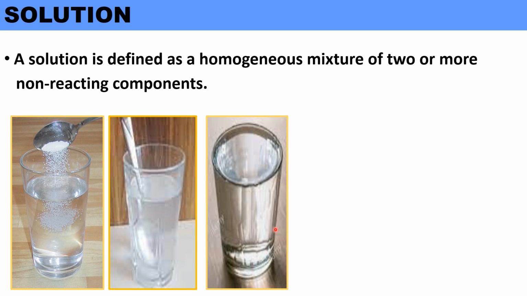You can see this is a homogeneous mixture of sodium chloride in water. Sodium chloride is taken in a lower amount when compared to water. So sodium chloride acts as a solute and water acts as a solvent here. Solute plus solvent forms a solution. So it is a single phase system. We know a phase is a part of a system which has uniform properties and composition throughout.